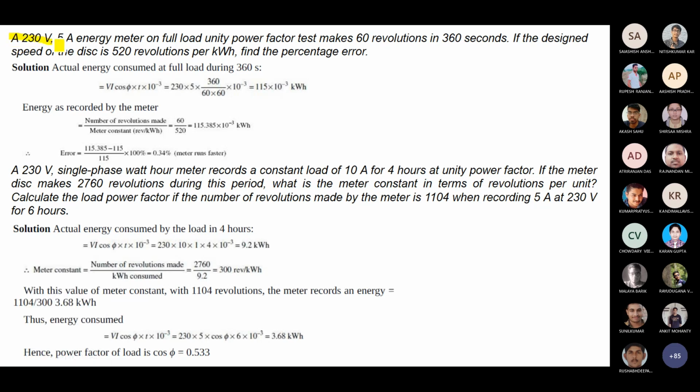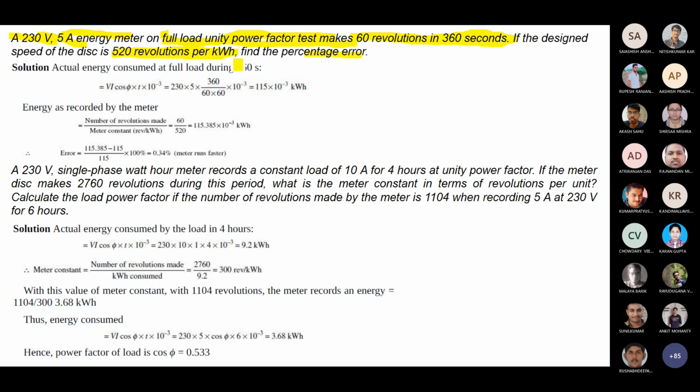What is there? A 230 volt, 5 ampere energy meter on full load, unity power factor test. You are doing the unity power factor test, and 60 revolutions happen in 360 seconds. If the design speed of the disk is 520 revolutions per kilowatt hour, find the percentage error.